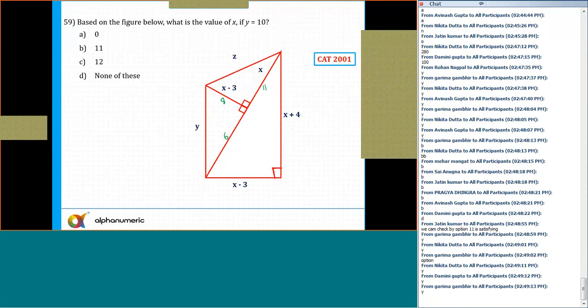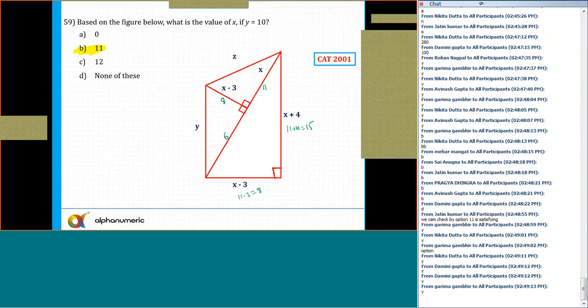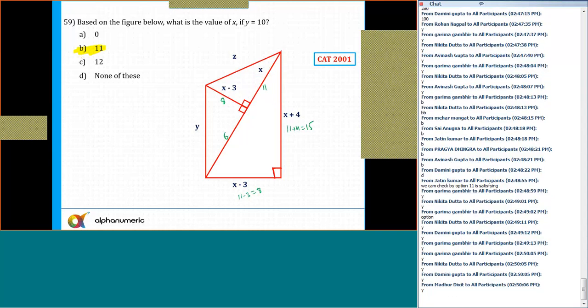So here x plus 4, 11 plus 4, is 15. 11 minus 3 is equal to 8. And I'm getting this is 8, this is 15, and 11 plus 6 is 17. So it is satisfying the right angle property. So whatever we have assumed, that assumption is coming out to be correct. So what is the value of x? The value of x is equal to 11. You can even start substituting the values of x from the options and cross check that. Is it clear to all of you now? Please respond.